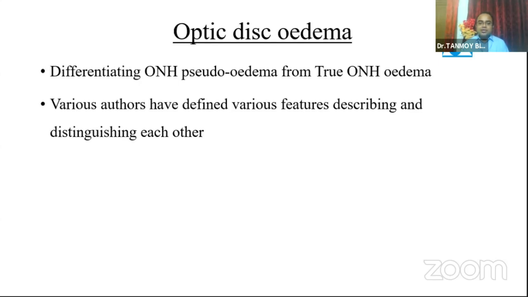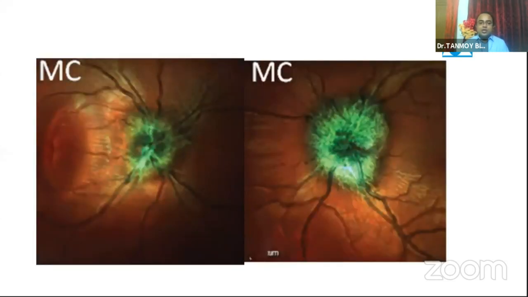Various authors have defined various features differentiating between true disc edema and pseudo disc edema. So here this is a multicolor image included in a study published by our institute. This composite multicolor image shows a patient with bilateral optic nerve head drusen. You can see how the greenish hue is confined to the disc margins, and also note that this greenish hue has very distinct borders. We will compare these features with other images in the upcoming slides.